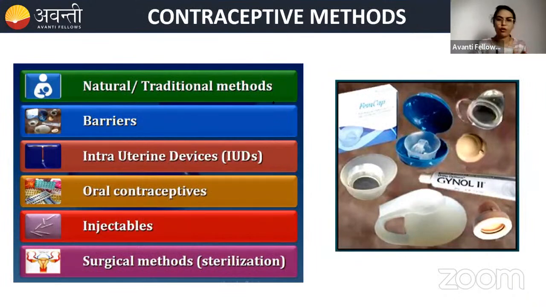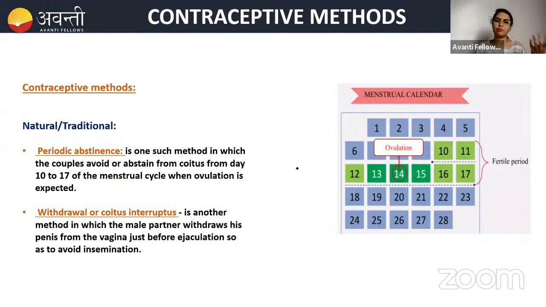Now we are going to study the contraceptive methods. This is very important. What we are talking about now is crucial. For your need, please pay attention. First we are going to study natural or traditional methods. It includes 3 points: periodic abstinence, withdrawal or coitus interruptus, and LAM, lactational amenorrhea. Here we are going to see the 3 important types.